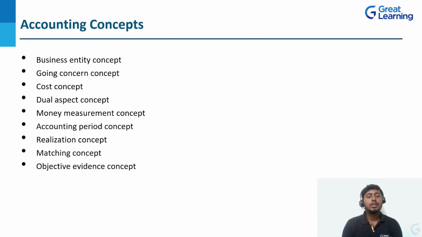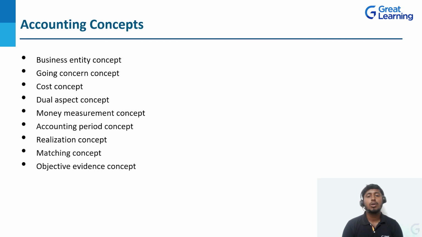Second one, going concern concept. What do you mean by this going concern concept? All businesses or activities or trades are not going to start for 1 day or 2 days or a week. If I'm going to start a new business, my intention is to sustain in the market for a long run, at least 15-20 years or 50 or 60 years, correct? All businesses start with that intention only. So they need to sustain in the market for a long run. That is the going concern concept. We need to look at the future.